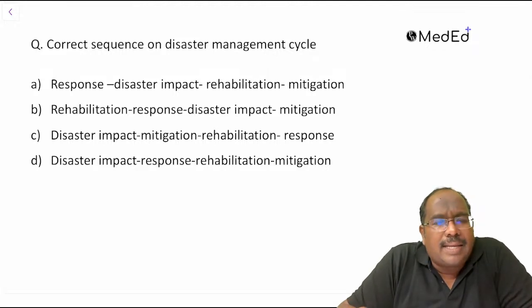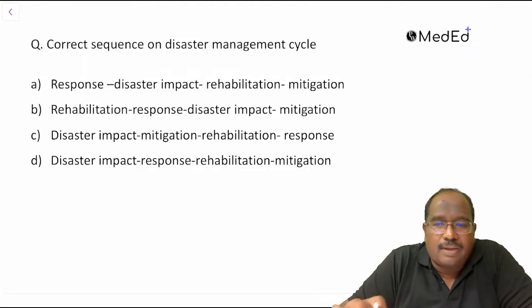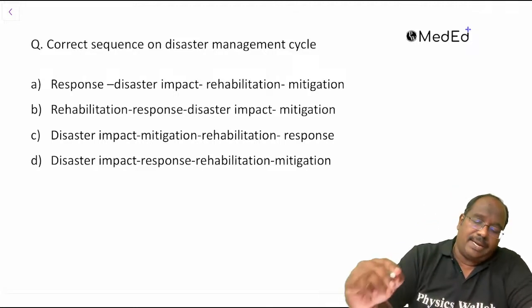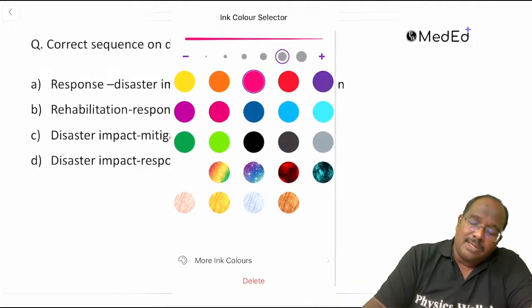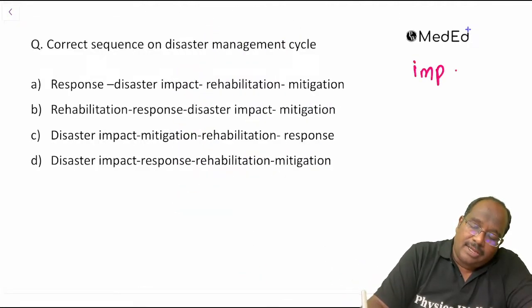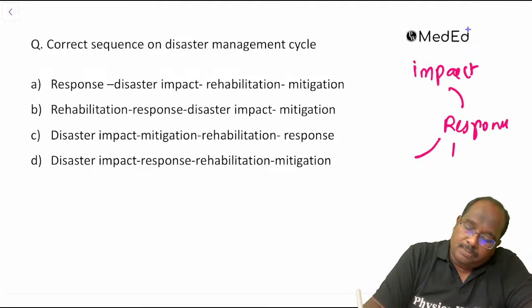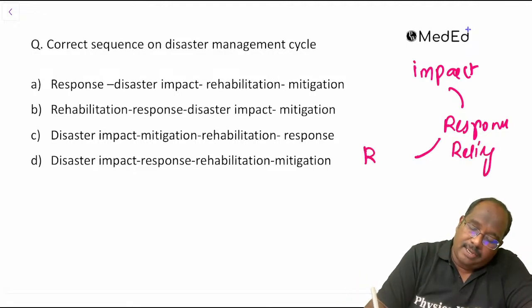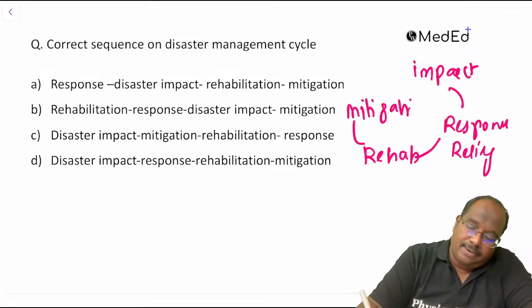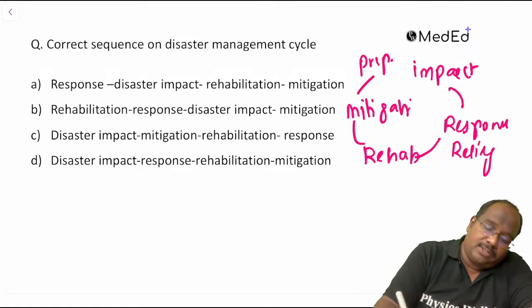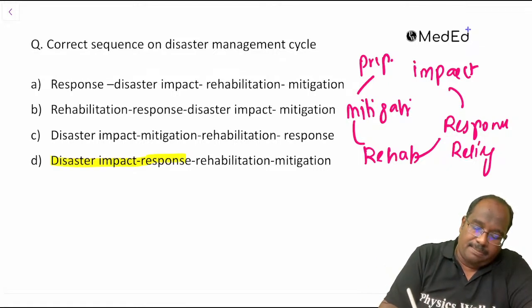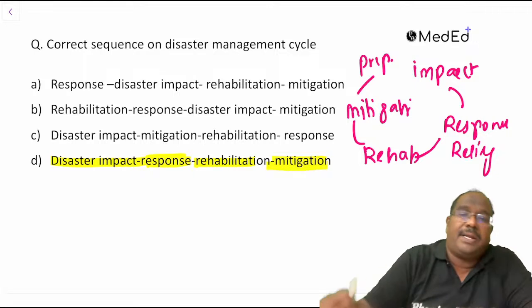Third question: correct sequence of the disaster management cycle. What is the correct sequence? What will come first? The disaster impact will come, then the response, following response and relief phase, rehabilitation, mitigation, then preparedness. So all of you are answering well. This is disaster impact, response, rehabilitation and mitigation.